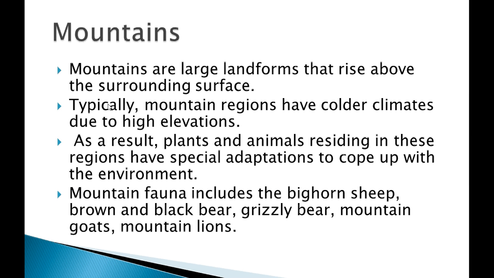Now we will see the next terrestrial habitat, that is mountains. What are mountains? They are hilly areas. Any region where the land form rises above the normal land is known as mountains. Mountains are large landforms that rise above the surrounding surface. Typically mountain regions have colder climates. Mountain regions have a very cold climate, as you all know, due to high elevation, because they are formed at a height.